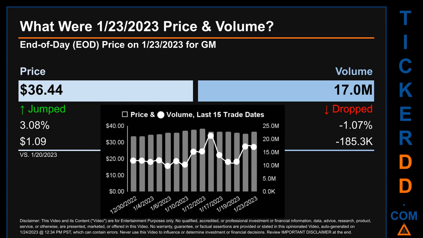The graph shows price and volume for the last 15 trade dates across a range of $4.69. The max and minimum end of day price were respectively 38.33 and 33.64. Volume saw a range of 11.5 million, from a day low of 9.8 million to a day high of 21.2 million.